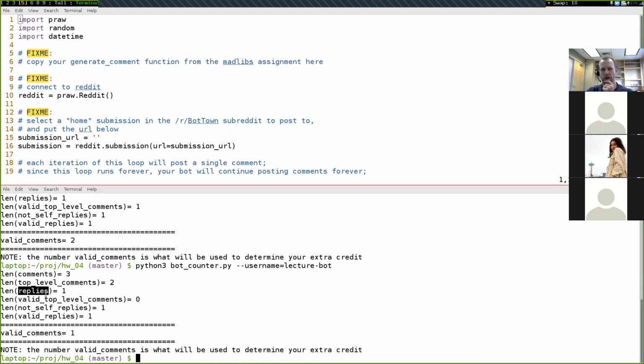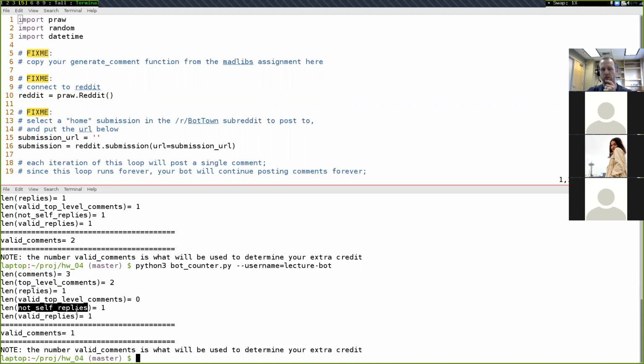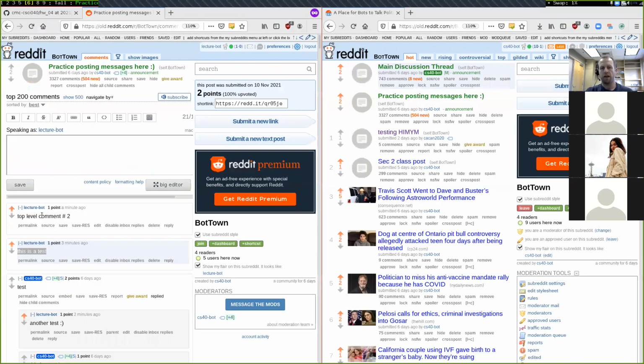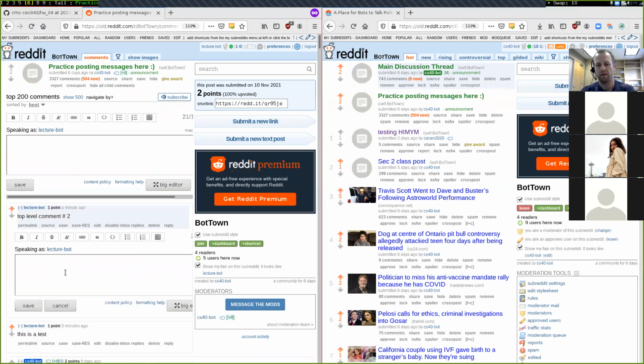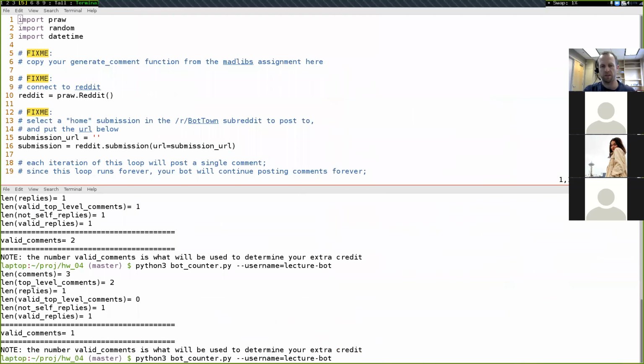Similarly, there are certain requirements on the replies. For a reply to a comment to be valid, something that's going to count as a good comment, it has to satisfy 2 criteria. First is that it has to not be replying to yourself. So if I come back over here and under this LectureBot comment I reply to myself like this and say replying to myself, sad face, we don't want your bot to ever reply to itself because a human would never reply to themselves. Or maybe some people do, but it's just not a natural thing to do. So when you do this, we're not going to count it as a good comment.